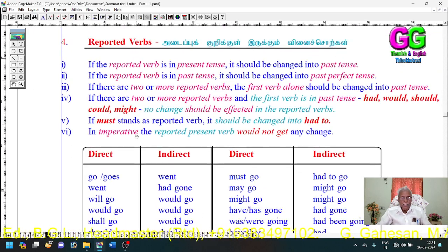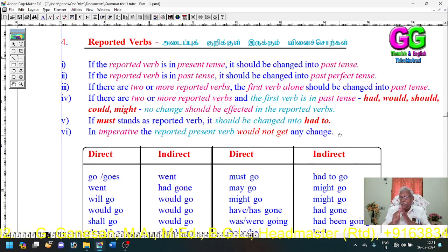Then, in imperative sentences, the reported present verb should not get any change. In reporting an imperative sentence, the reported verb should not be changed. The reported verb should be kept as it is. Regarding the changes of verbs in the interrogative sentence, we will see in the following class.